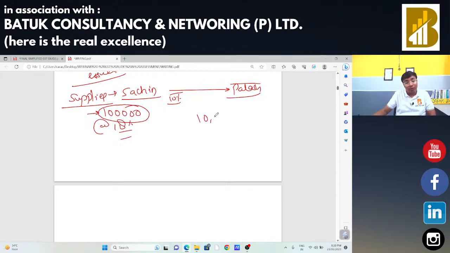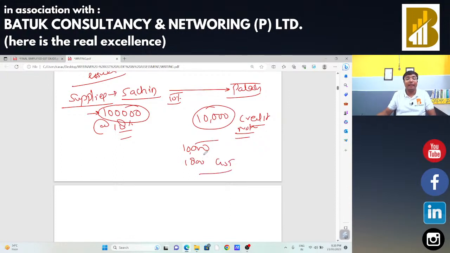In that case, I am going to issue a credit note for 10,000 rupees. In that case, I can adjust the GST figure also. That is 10,000 and 1800 GST figure I can adjust. So I can issue the credit note accordingly. In that case, terms have already been decided.